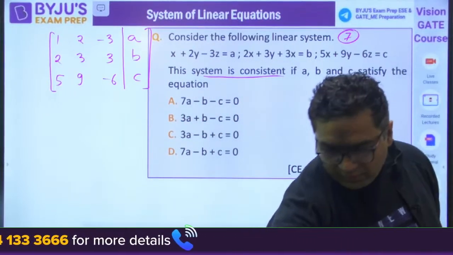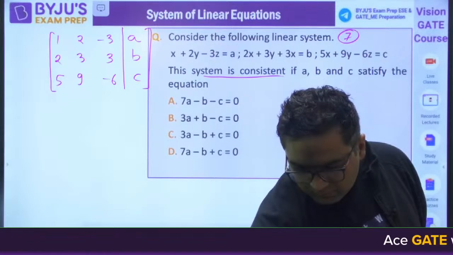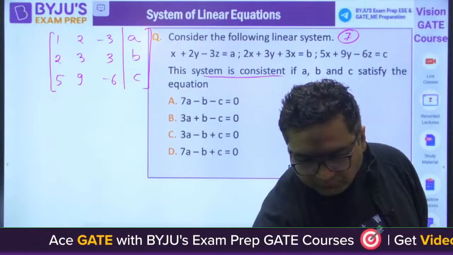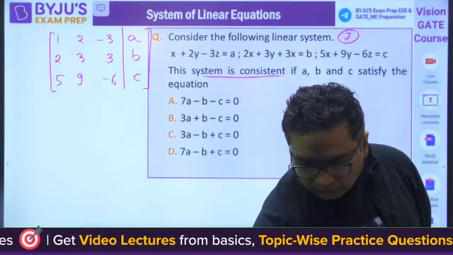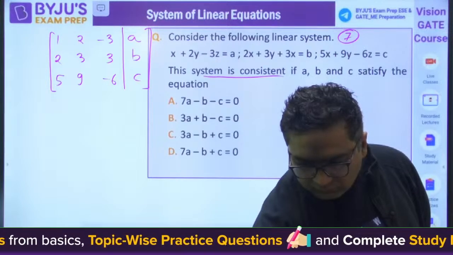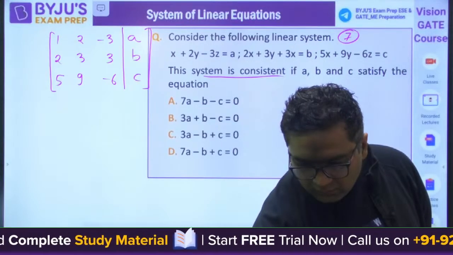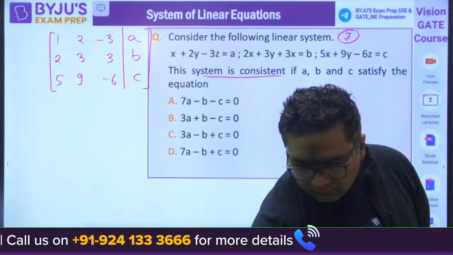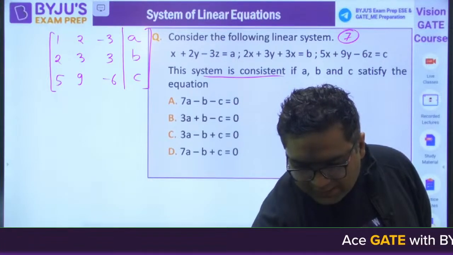Is it clear for everyone? Please solve it. Solve it, guys.